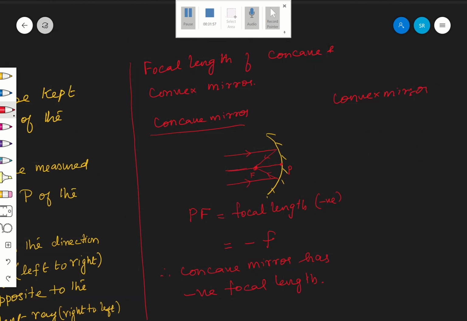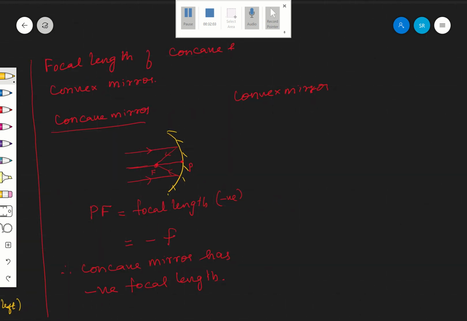In the case of convex mirror, now, just now we have seen convex mirror when the object is at infinity. Once again I am drawing the same. This is the principal focus, principal axis.